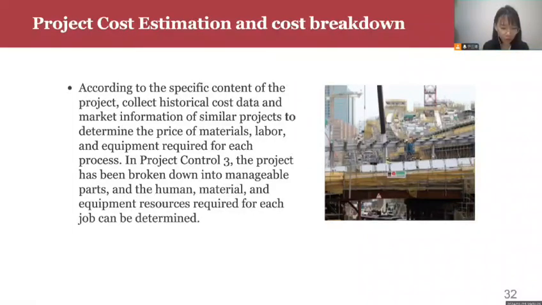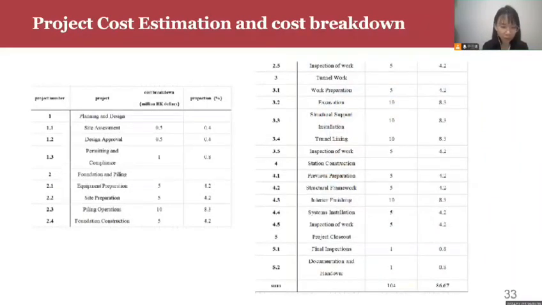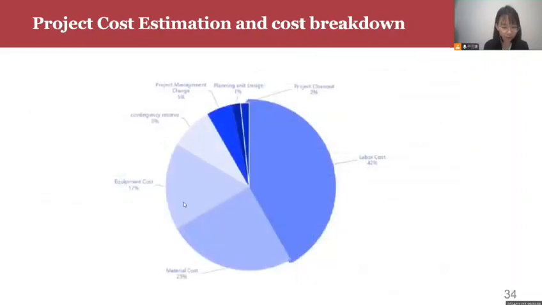The cost of our project is displayed in this table, while the project management fee, which is 6 million Hong Kong dollars, and reserve fund, which is 10 million Hong Kong dollars, are not included in this table. Therefore, it can be concluded that the total cost of our project is 120 million Hong Kong dollars, and the specific proportion of each part is shown in this picture.